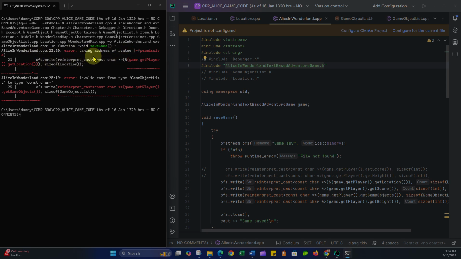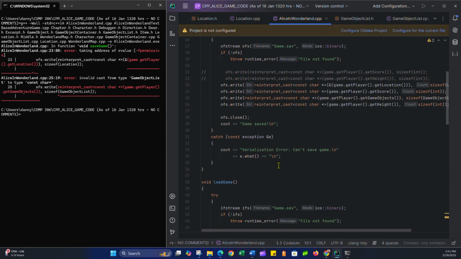So in this write method, I'm using the write method associated with the output file stream class, and I'm doing this whole reinterpret cast thing, and I'm calling the game.getPlayer.getLocation method. So this returns the location, but because it's not assigned to a variable or anything, it's a right-hand value, or an R value rather, and I'm trying to take the address of it. So that doesn't exist. So let's take care of that.